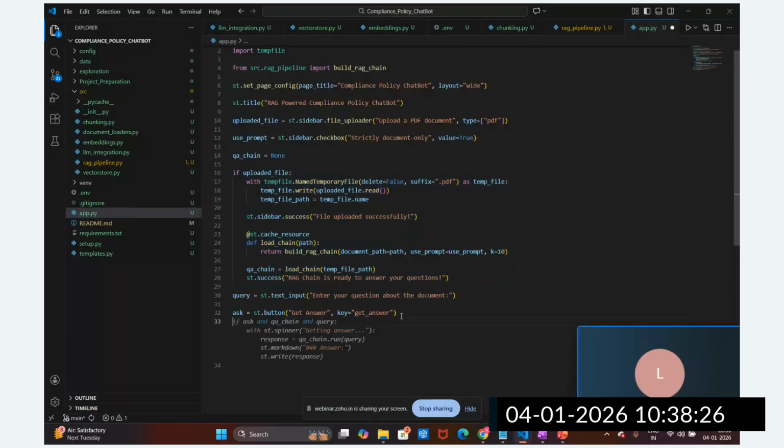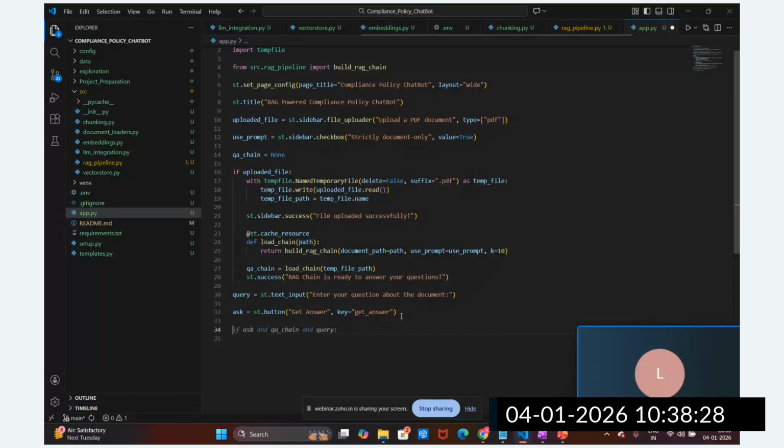You can see, if ask, we are going to ask. And there is another condition: if the uploaded file is not there, if not uploaded file, then we are going to provide this error: please upload the document first. We are going to mention that there.